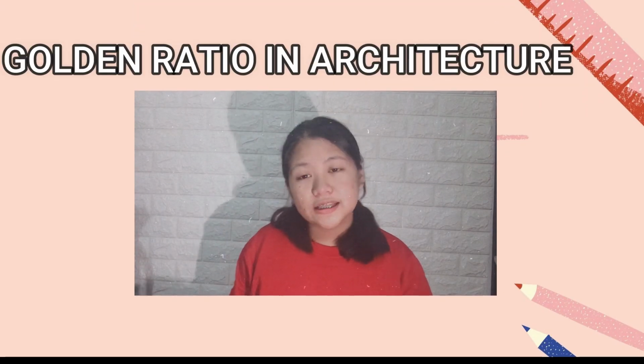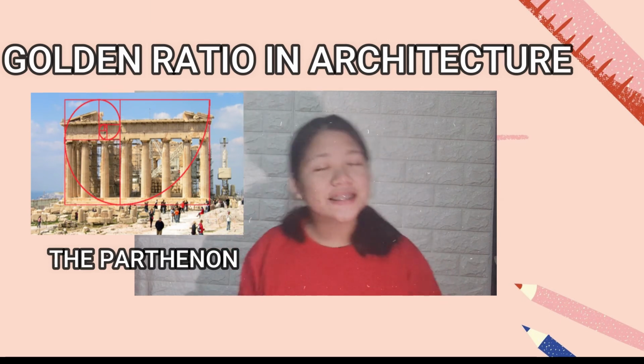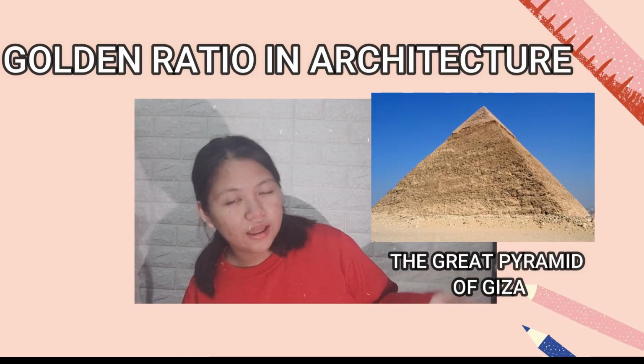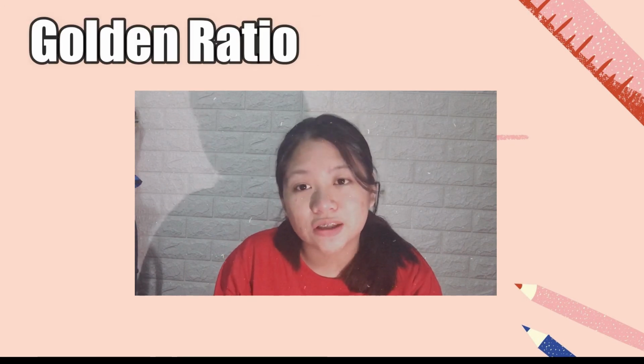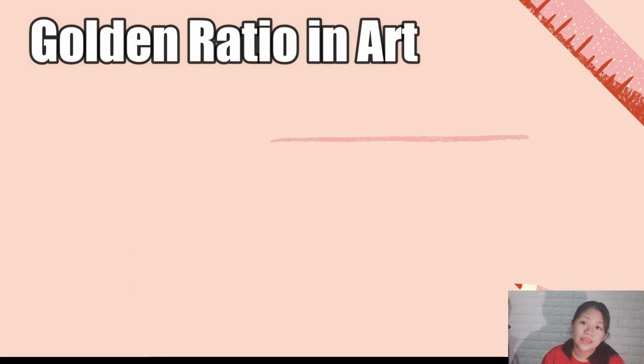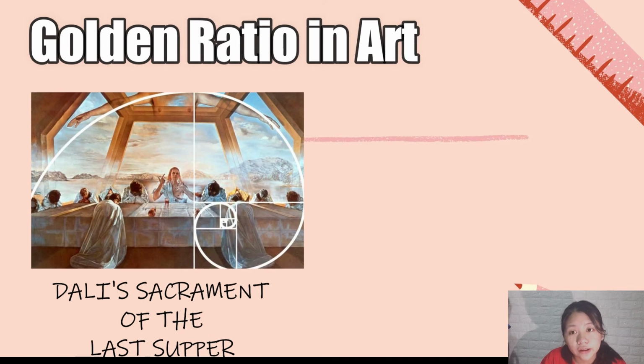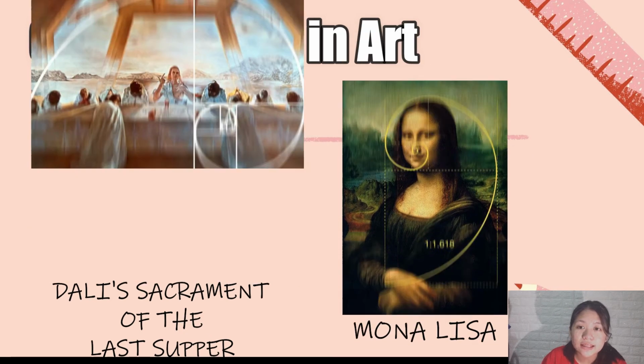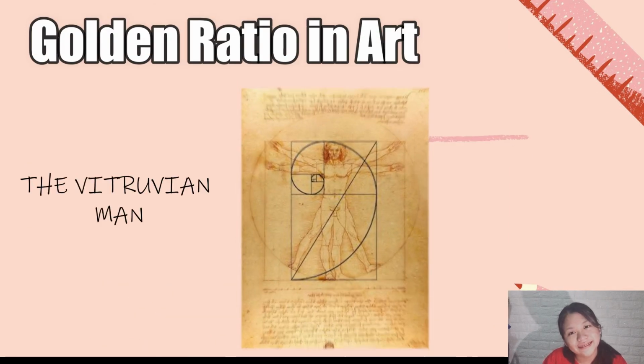We can see the golden ratio in architecture, in the Parthenon, in the Great Pyramid of Giza, and many others. We can also see the golden ratio in art, in Dali's Sacrament of the Last Supper, in the Mona Lisa, and in the Vitruvian Man. Let's solve a word problem.